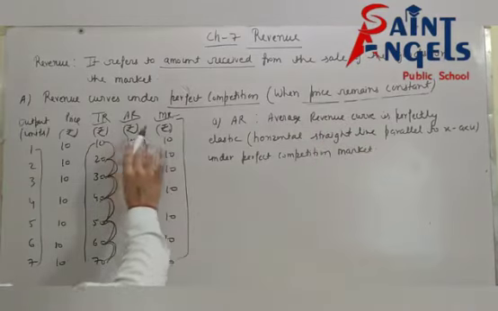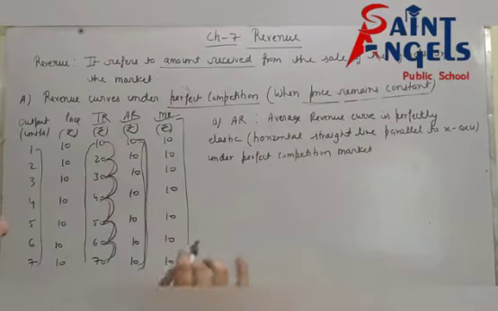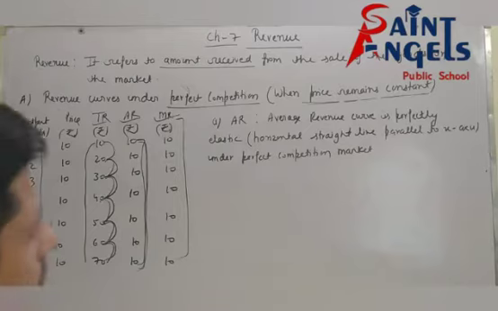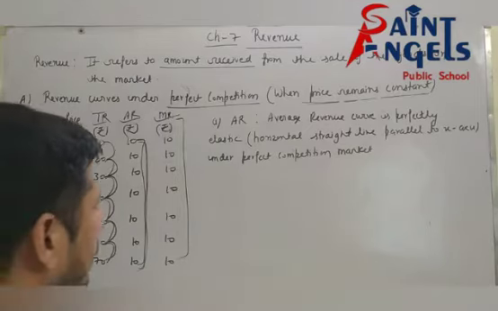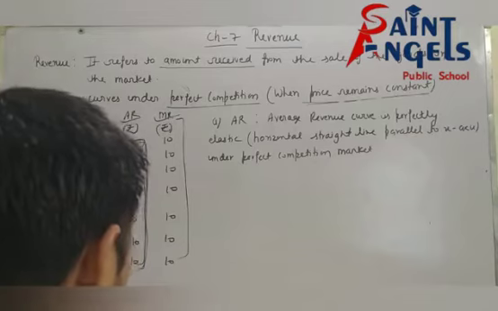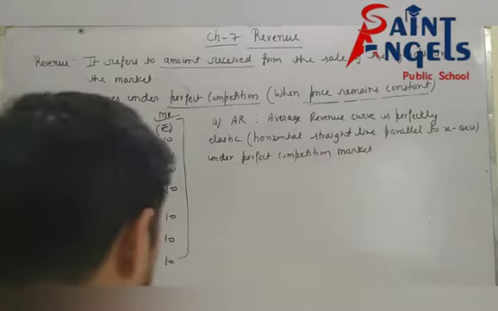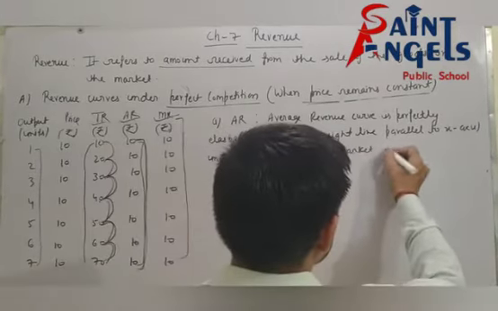So AR curve is perfectly elastic. Perfectly elastic means a horizontal straight line parallel to the x-axis under perfect competition market, because see,